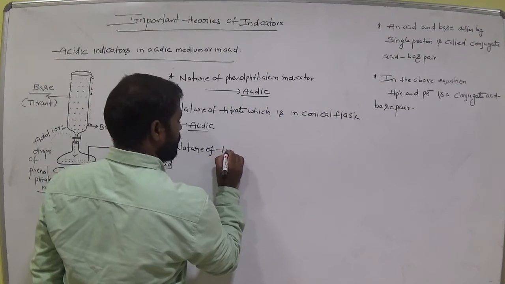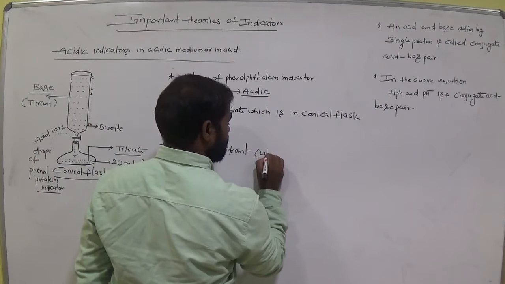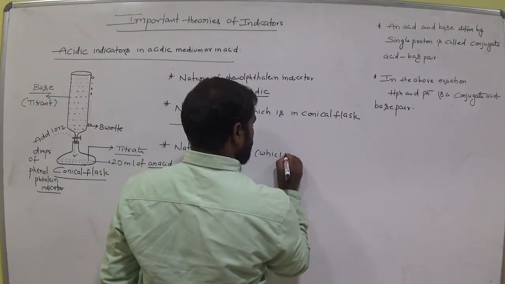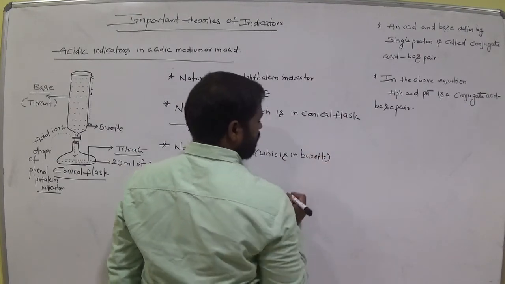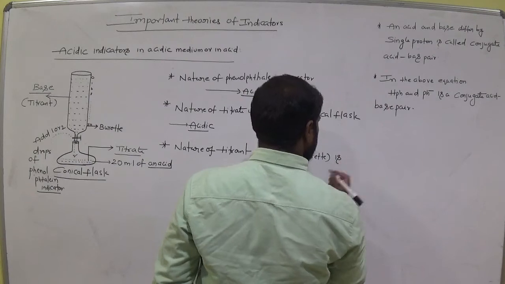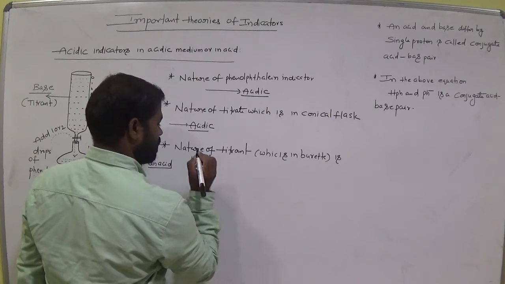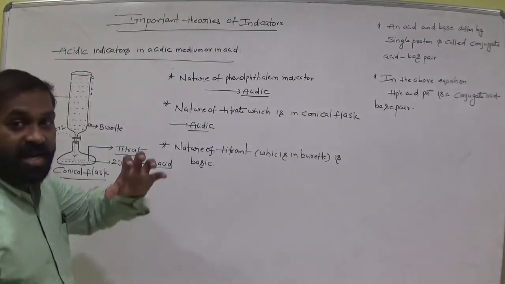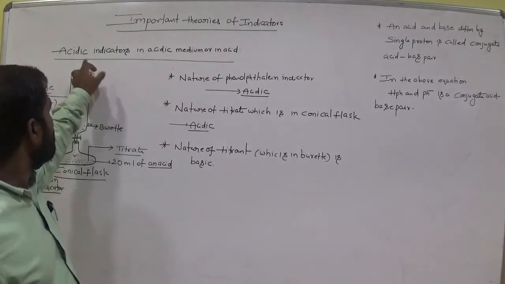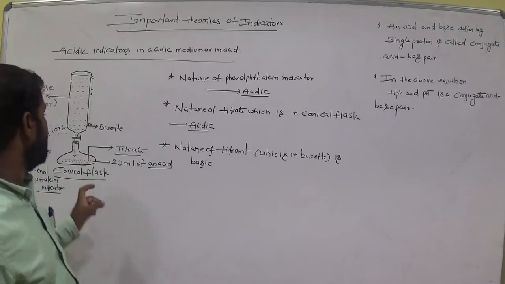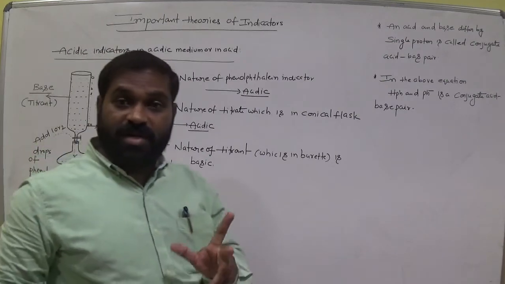The nature of titrant, which is in the burette, is basic, am I right? Basic. Now phenolphthalein indicator, which is acidic in nature, is kept in acidic medium only, not in the burette. So acidic indicator in acidic medium. Acidic indicator in acidic medium. Okay, clear? Then what happened?